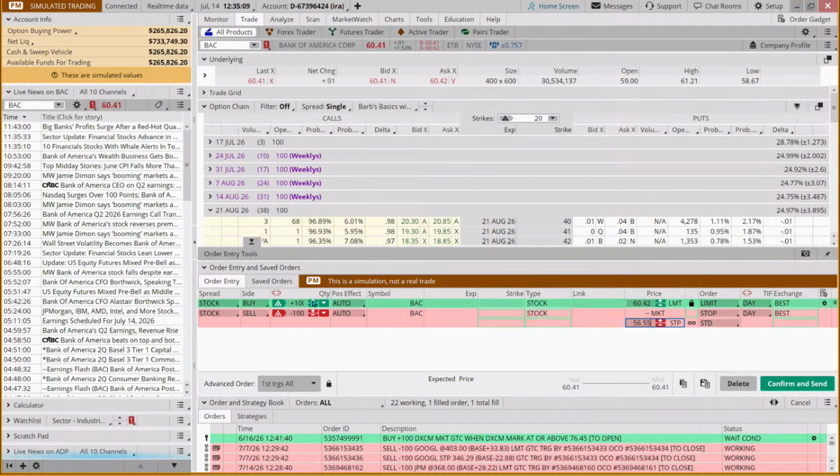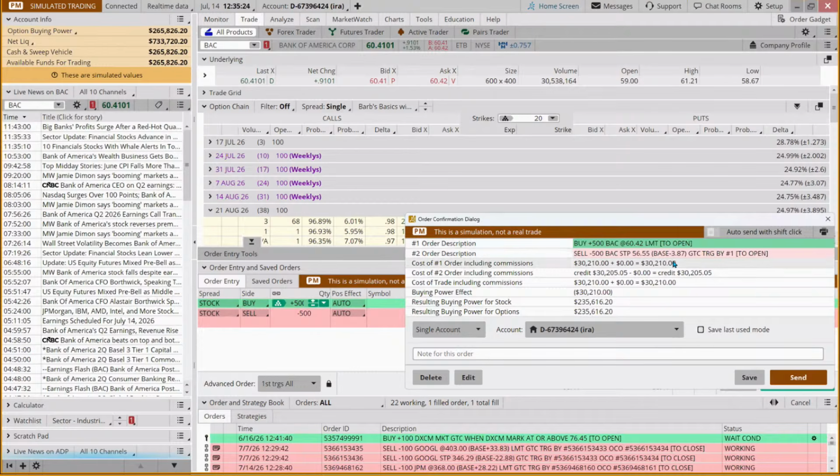And we're going to do 500 shares, which is about a $30,000 position, and come to GTC, make that a GTC. Now, when we come here, we're risking about $4 a share times 500 shares. So we're risking about 2,000. Now, if it gapped down like IBM did today, we could lose more than that.